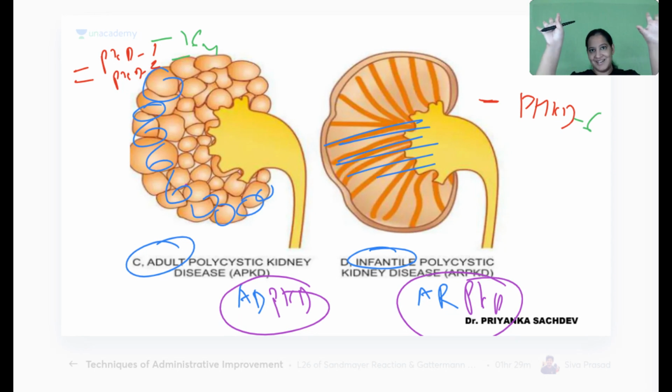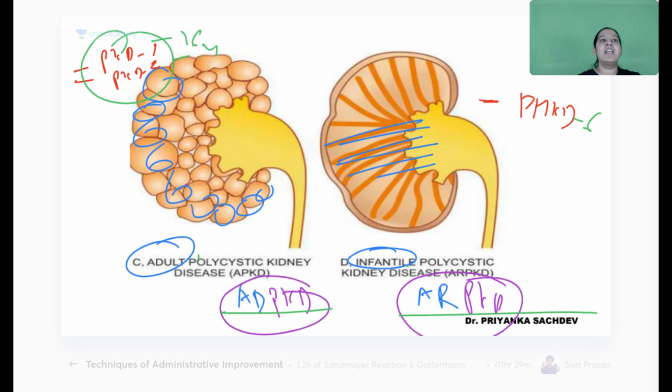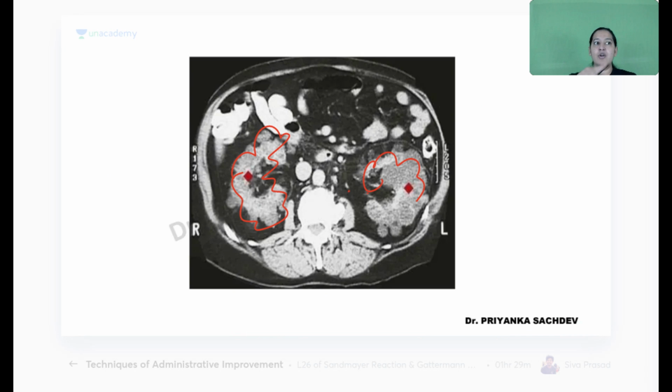I told you the crux. Now the question can be on the radiological image. Question can be on the gross image. Question can be on the diagnosis. It is ADPKD or ARPKD depending on the age. Question can be on the gene. Question can be on the chromosome. I can frame 10 questions on this image. If you make the diagnosis, you can answer any question.